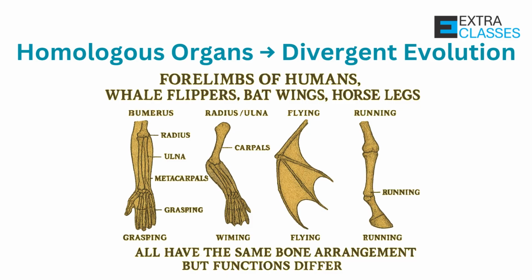All have the same bone arrangement, humerus, radius, ulna, carpals, metacarpals, phalanges, but functions differ. For example, grasping, swimming, flying, and running. The significance of these organs is to show divergent evolution, that is, same ancestor but different adaptations.